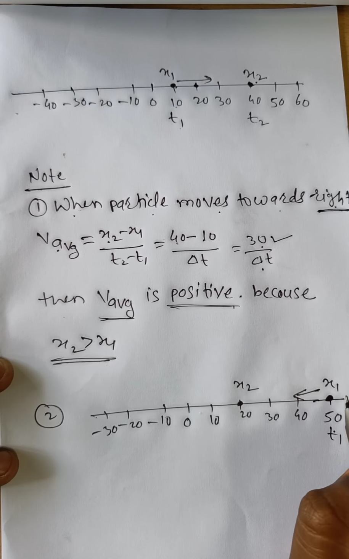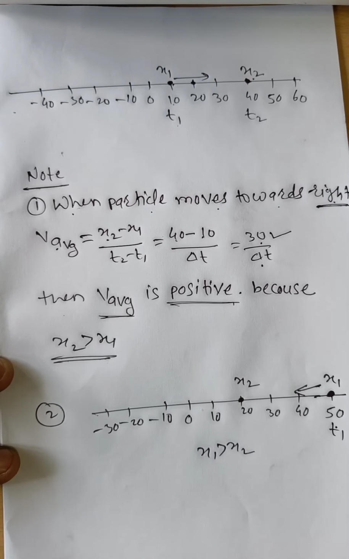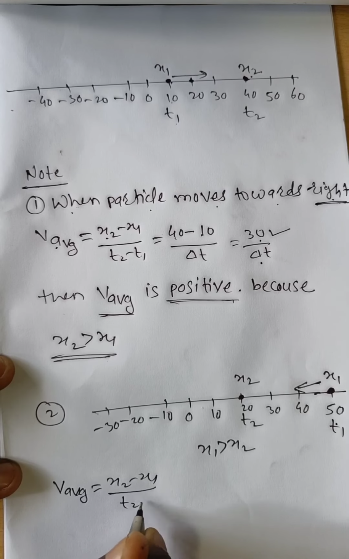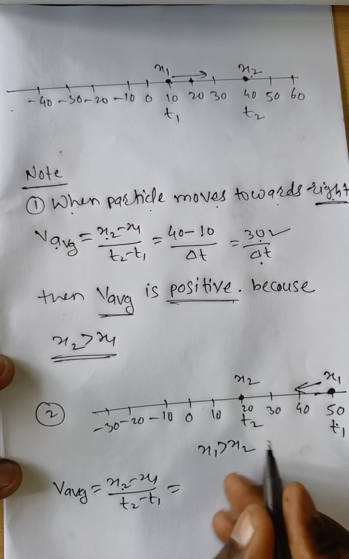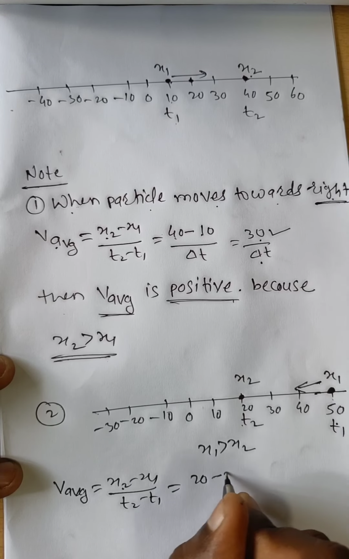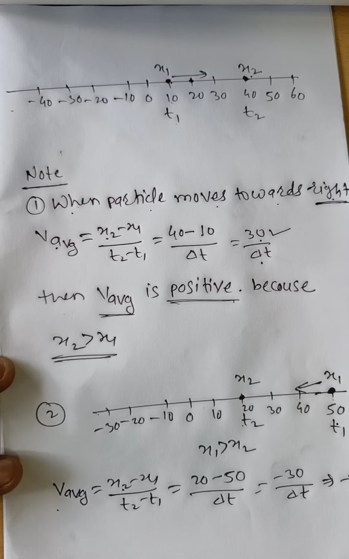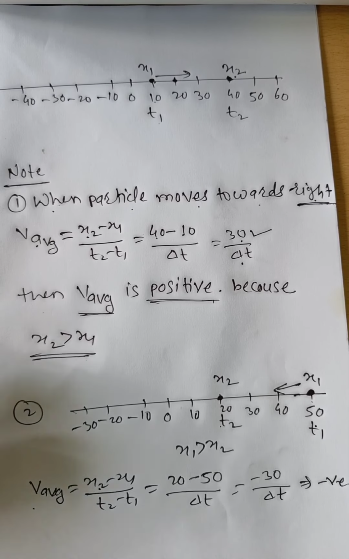In that case, which position is more? x1 is greater than x2, and the final time is t2. In that case, the average velocity is x2 minus x1 divided by t2 minus t1. What is the x2 value? 20, minus the x1 value, 50, divided by delta t. 20 minus 50 means minus 30 by delta t. Therefore the average velocity in that case is negative.